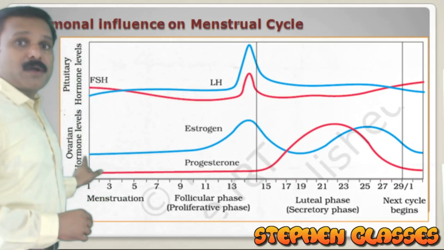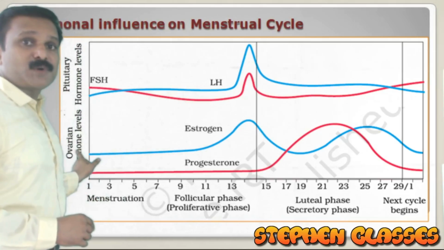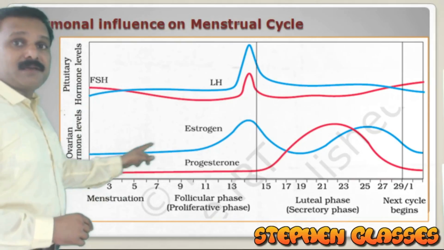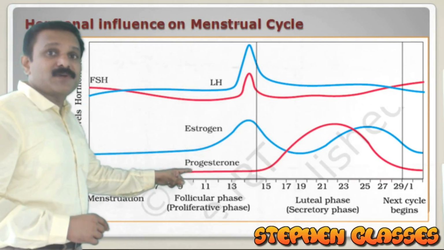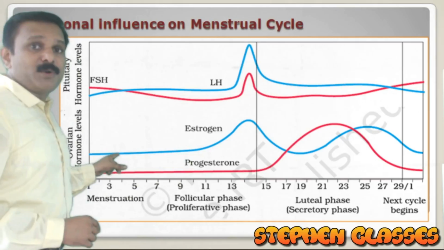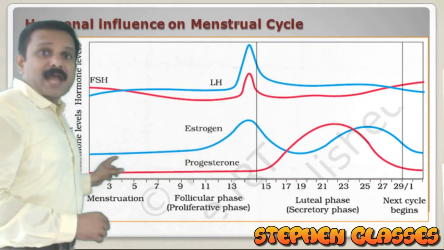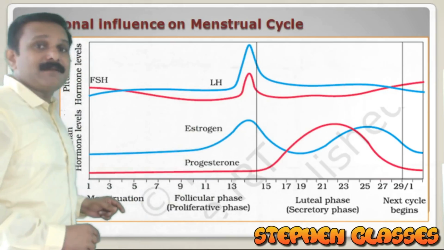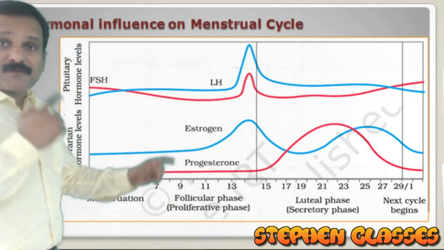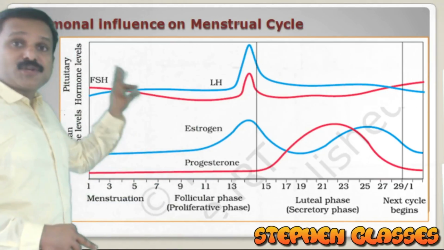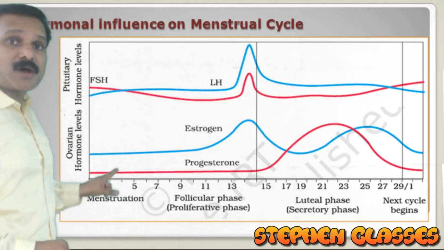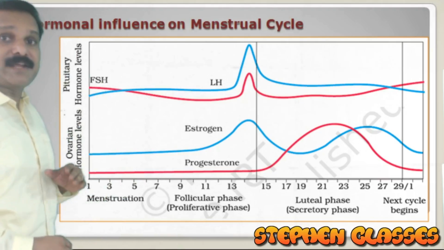Here, ovarian hormones also we have to discuss. Ovarian hormones are estrogen and progesterone. Estrogen is the blue line here, and progesterone is the red line marked here. So first of all, you have to identify two sets of hormones coming from the pituitary and two sets of hormones coming from the ovary.